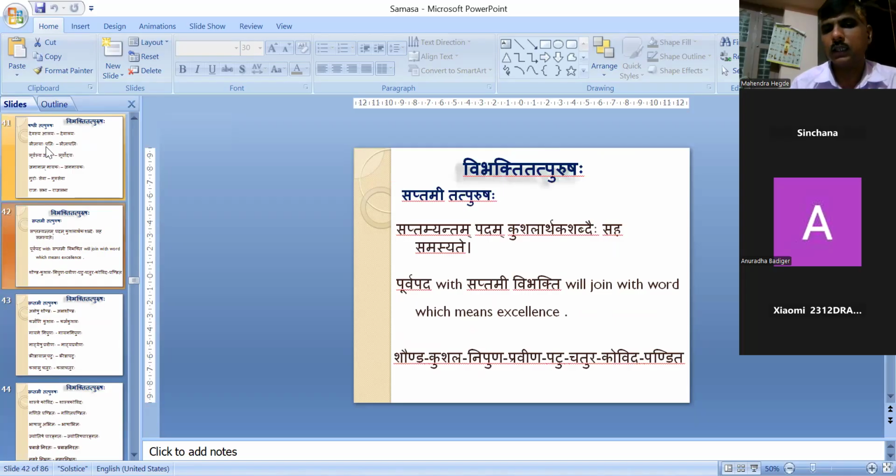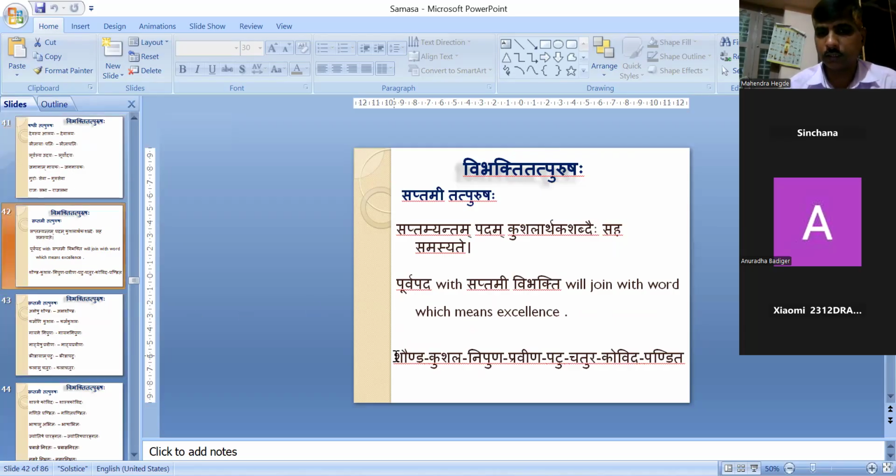Saptami Vibhakti is used with Kushalarthaka Shabda. In the meaning of Kushala, good in something. When there is a meaning that he is good, excellent, or knowledgeable in some subject, in that meaning, we will be using Saptami Vibhakti. It is only once will be used.